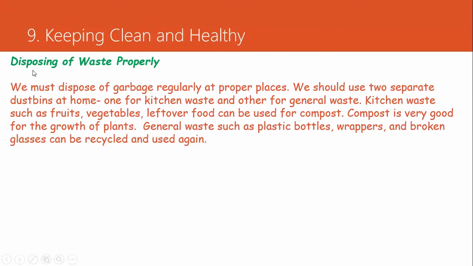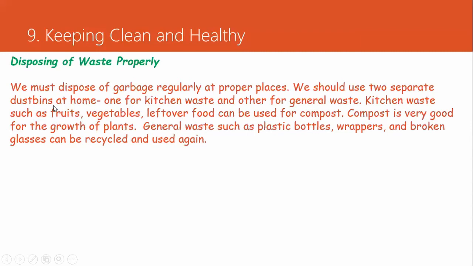Our next topic is disposing of waste properly. Where should we dump the waste? We are going to learn about it now. We must dispose of garbage regularly at proper places. It is very important that the waste generated from your house is disposed of in a proper place. We should use 2 separate dustbins at home, one for kitchen waste and the other for general waste.